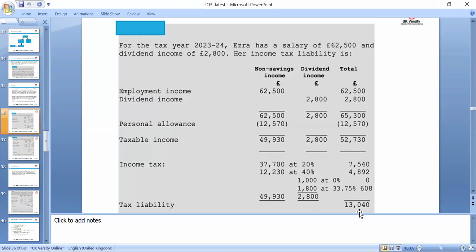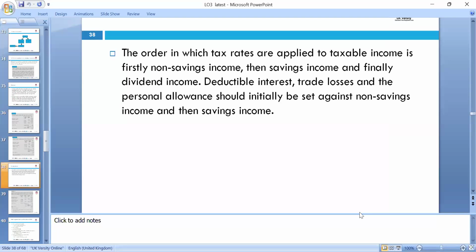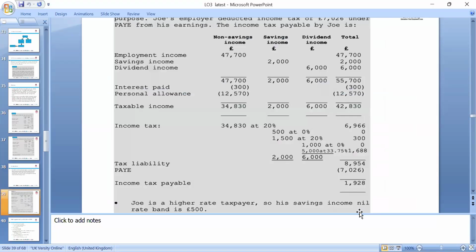If the tax is being paid through PAYE, we can deduct that, and then the remaining we need to pay accordingly. So I included these examples. For our assignment purposes, we can pick any example. Next is the case where you have savings income and dividends: we need to apportion and apply the rates accordingly.